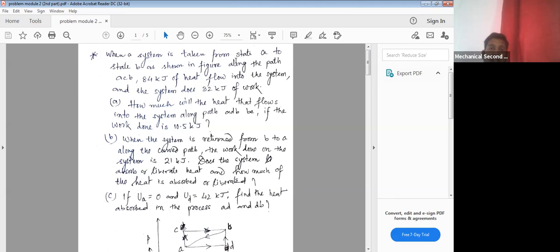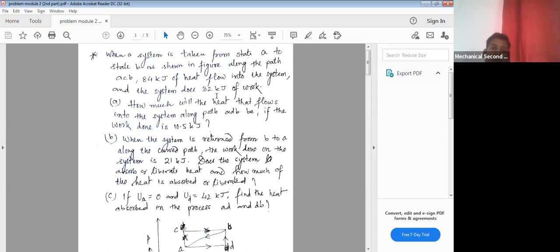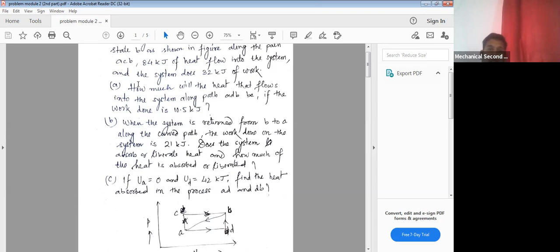A system is taken from state A to state B as shown in the figure. You can see this is the figure. This is the PV diagram, and the system is taken from state A to state B along the path from A to C, then C to B, because you can see the arrow here. Along the path ACB.